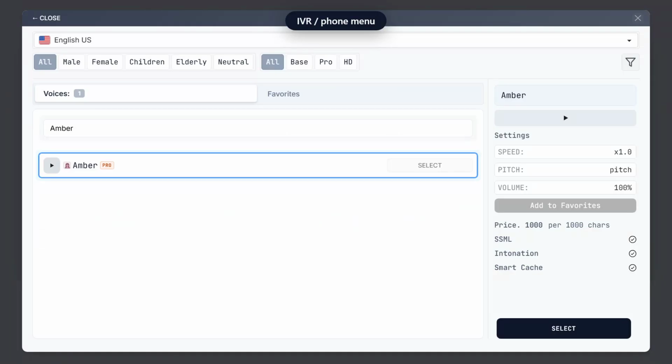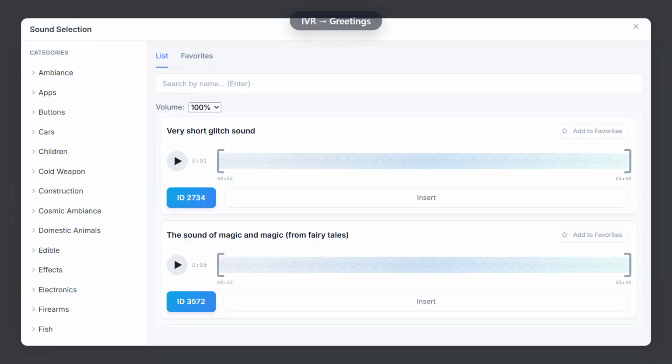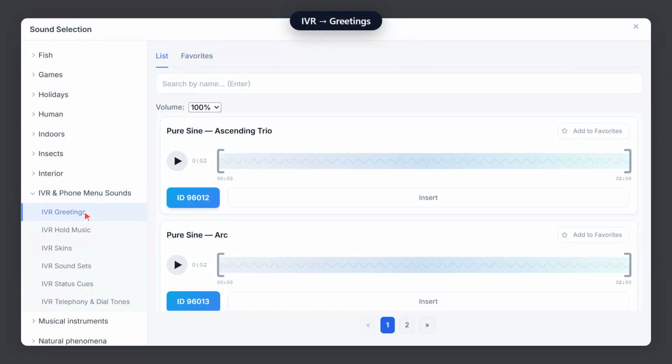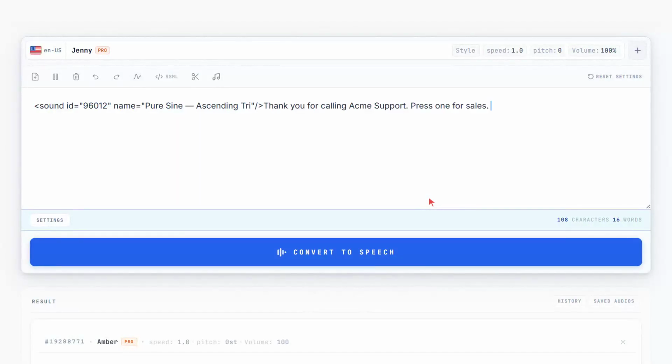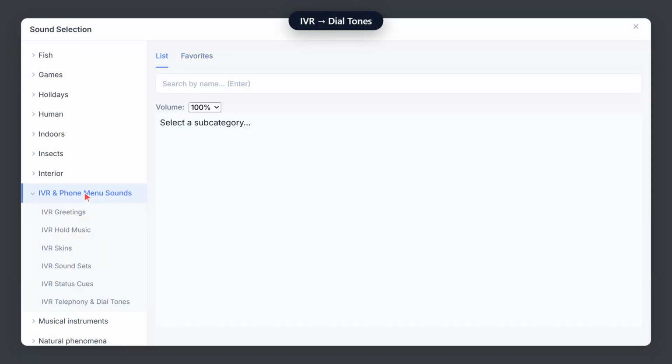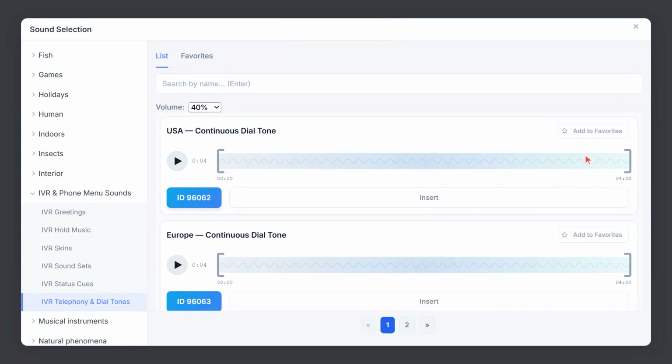For a phone menu, choose a business voice, Jenny. There is a whole IVR category. Grab a greeting chime. Short, so no trimming. Press insert. Then, a dial tone. That beep is long and loud, so I trim it to a second and drop the volume. Then press insert.